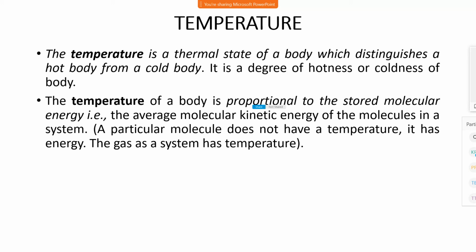If the body is cold, we can say the temperature is less than the normal temperature, below the atmospheric temperature. If the body is hot, we can say the temperature is greater than atmospheric temperature. The temperature of a body is proportional to the stored molecular energy. That is the average molecular kinetic energy of the molecules in the system. A particular molecule does not have a temperature, it has energy. The gas as a system has a temperature.